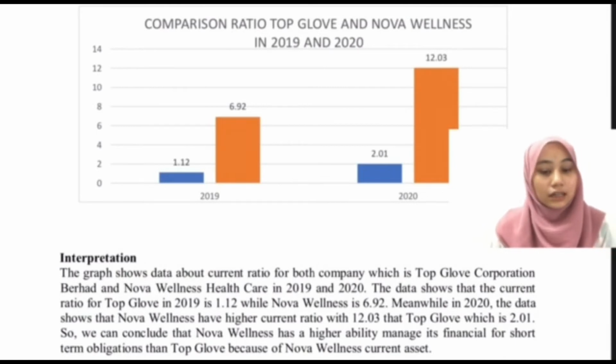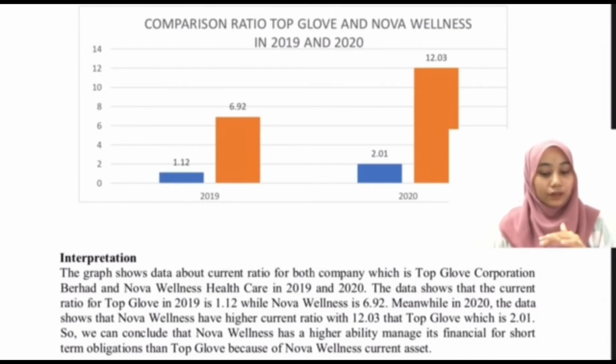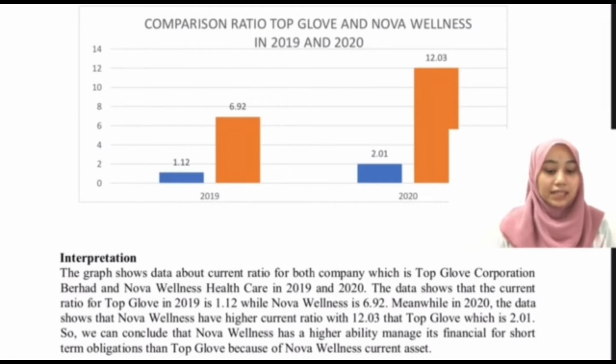First, comparison ratio. So the data show that the current ratio for Top Glove in 2019 is 1.12, while Nova Wellness is 6.92. Meanwhile in 2020, Nova Wellness has a higher current ratio with 12.03 and Top Glove is 2.01. So we conclude that Nova Wellness has a higher ability to manage its finances for short-term obligations.